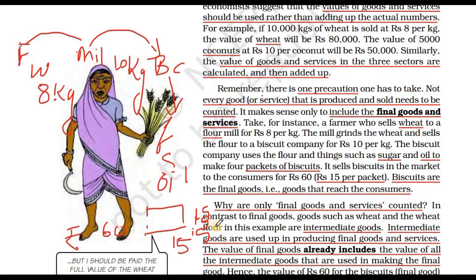Understand one thing. Here the price was 8 rupees, here it is 10, and here it is 60. So what is the final price of this product? The final price which we have to consider will be 60. If you add rupees 60 plus 10 and then plus 8, making 78, this will be an entirely wrong calculation. That's why we need to calculate the final value of the final product.